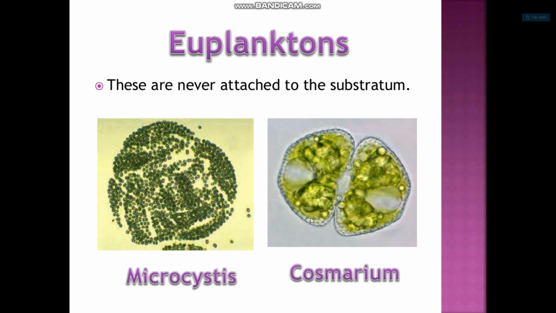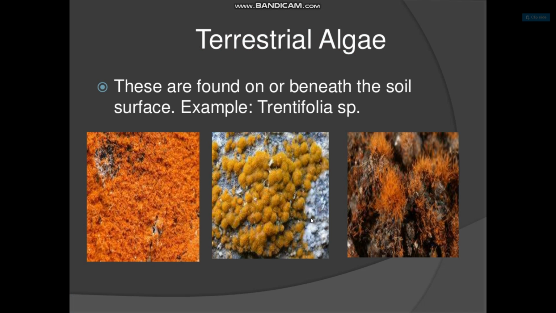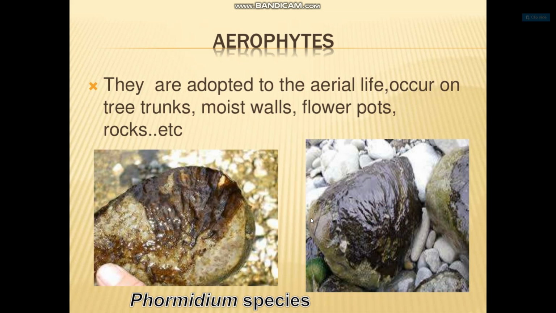Euplankton are never attached to the substratum. For example, Microcystis and Cosmarium. Dicoplankton, in the beginning they get attached, but later they get detached. For example, Cylindrospermum and Rivularia. Terrestrial algae are found on and beneath the soil surface, for example, Vaucheria species. These images are showing examples of the algae.